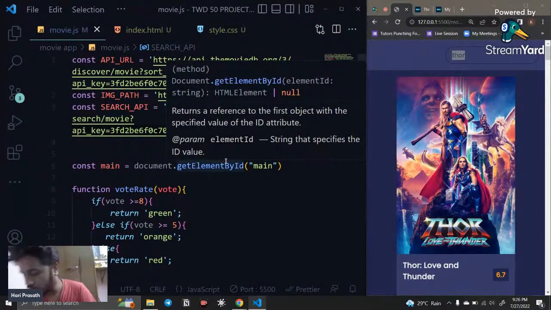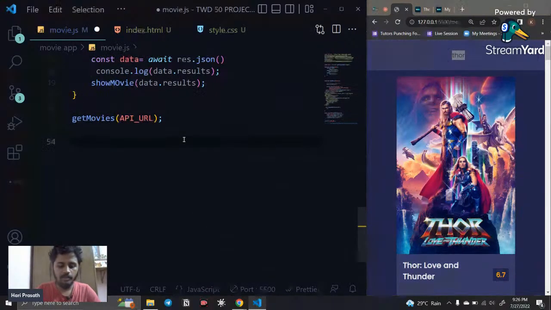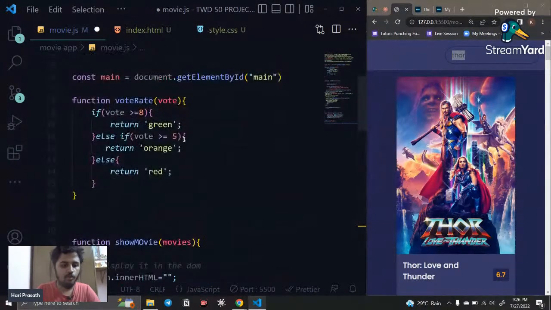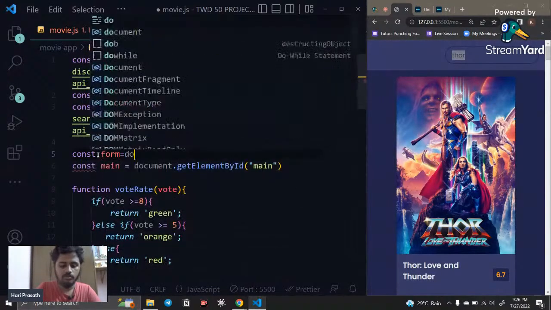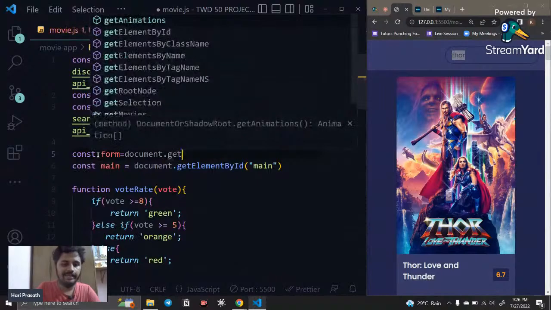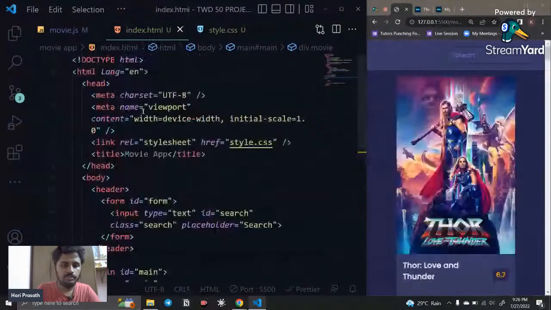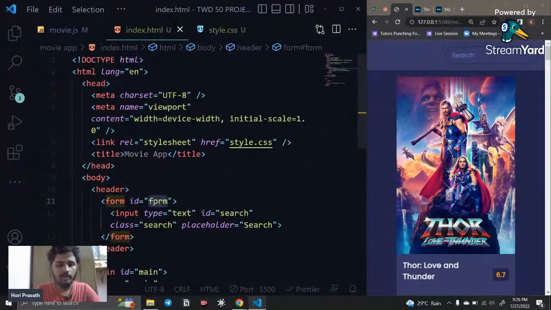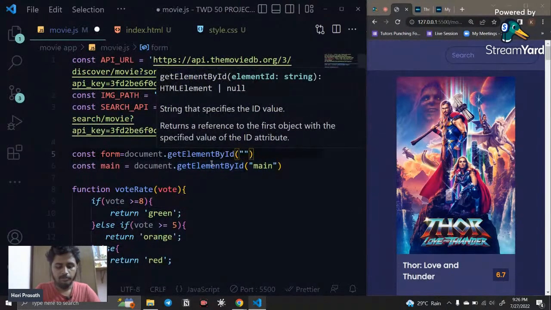So that is the last one. Okay, so for that I'm just going to create a function. For that, you need two things to fetch. First, you need to fetch the form element: form equals document.getElementById. You need to fetch this form, and I'm just going to test it here.